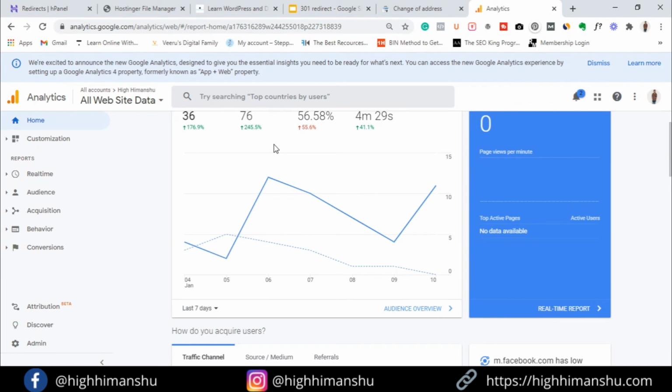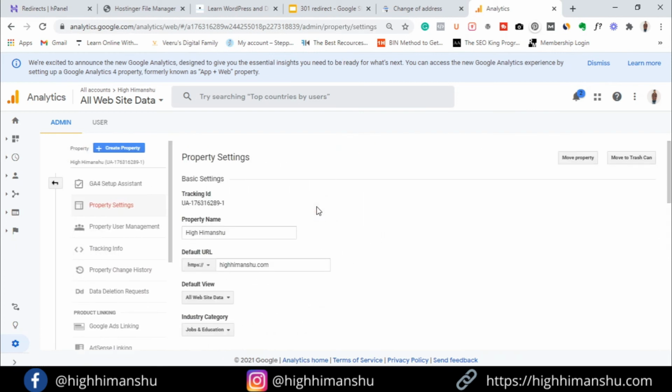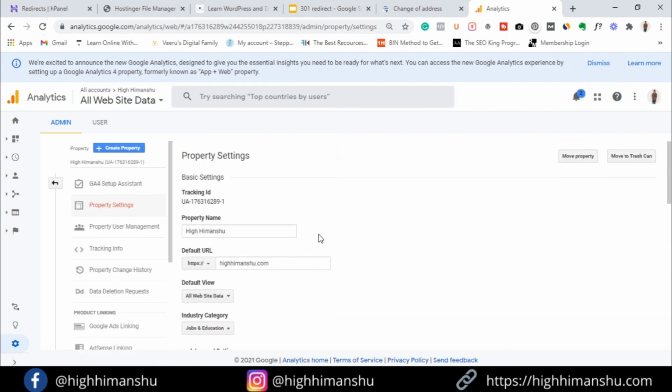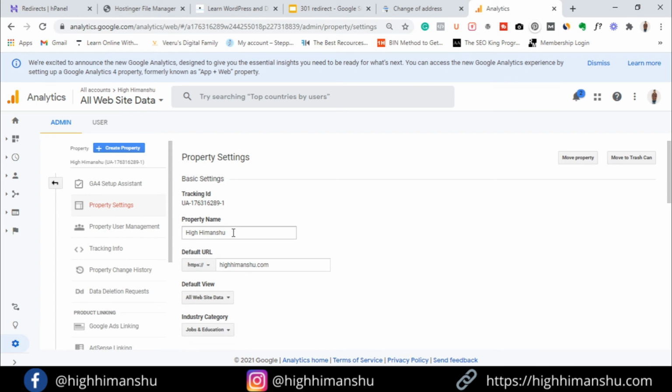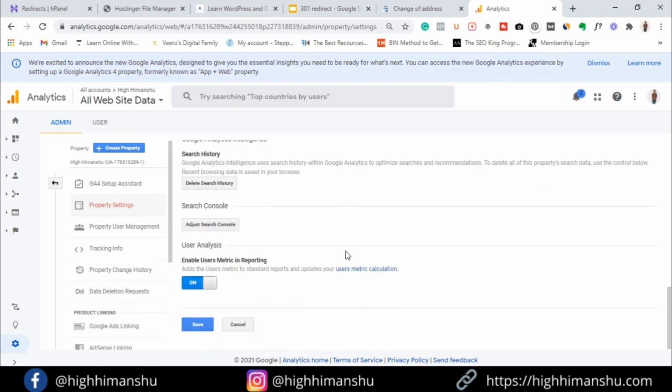And now comes our last step, which is updating our Google Analytics. So this is easy, just go to your Google Analytics. Okay, go down, go to this admin section. Now go to the property setting, and here you need to just edit and change your website name, website URL, and that's it, and then save it.